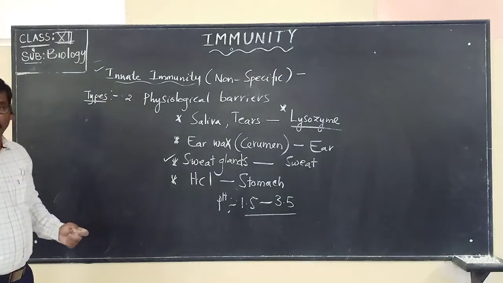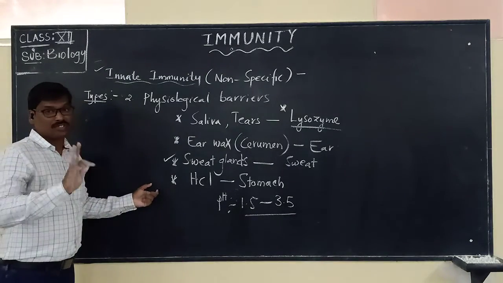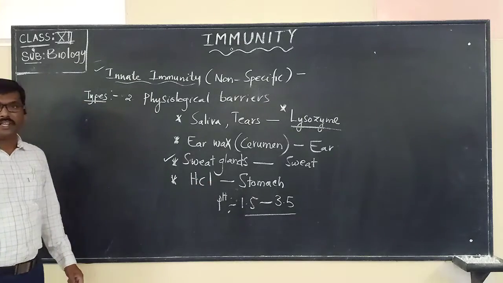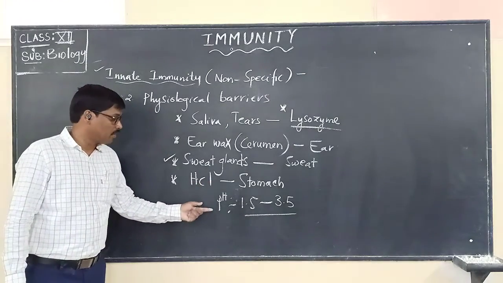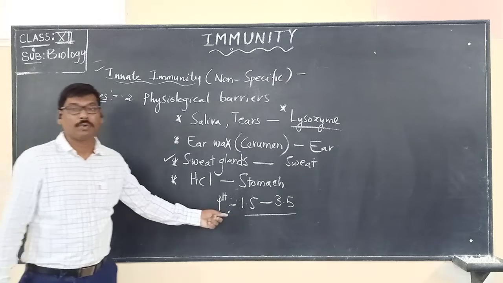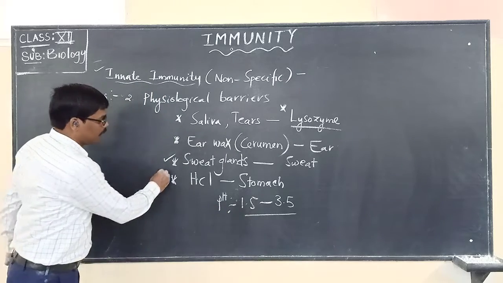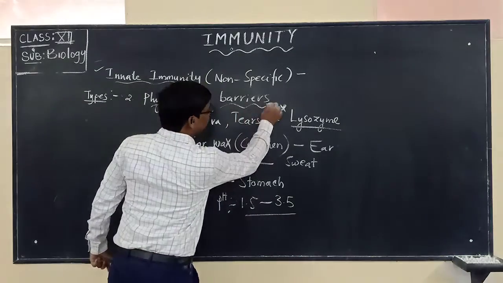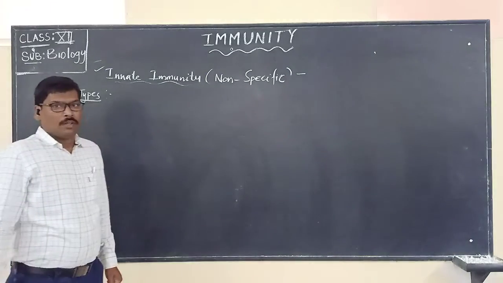This pH will help in destroying the germs that enter into the stomach. So all these are the physiological barriers.